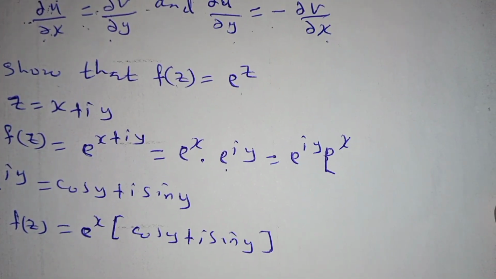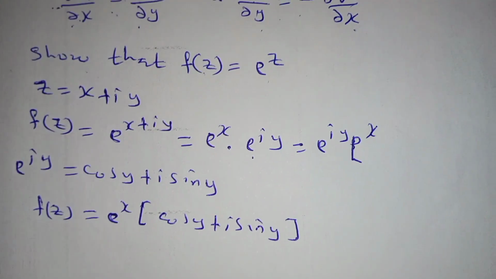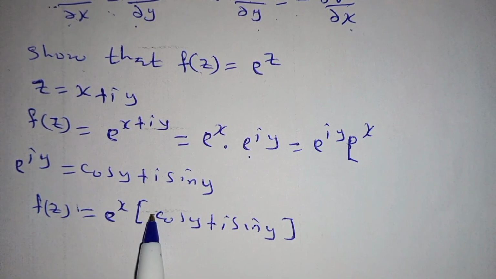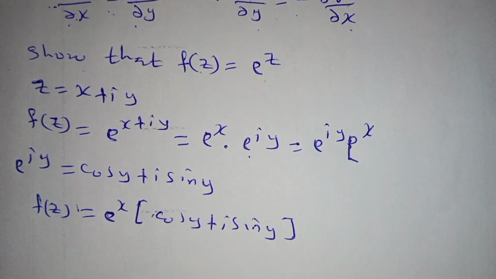So this is by Euler's formula. On more on how to work with Euler's formula, check my previous YouTube channel, and you are going to see the study. Then from here, we break this down.